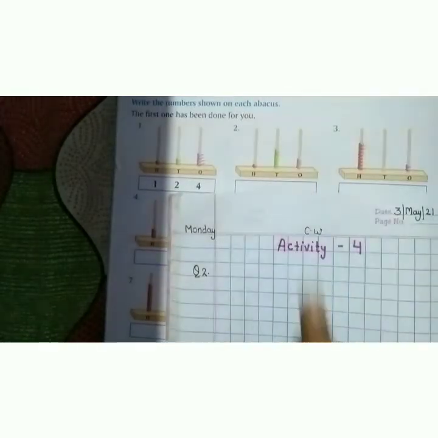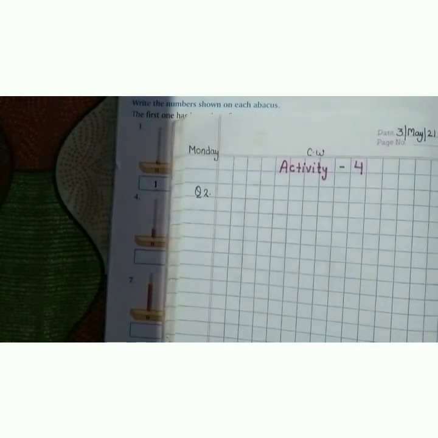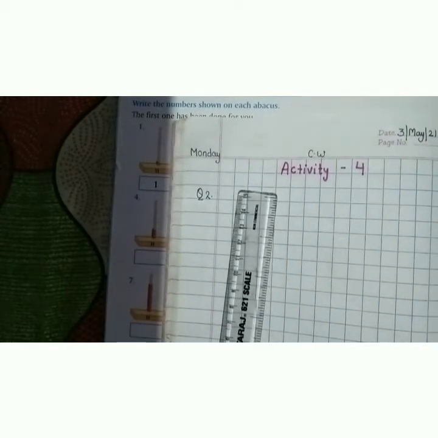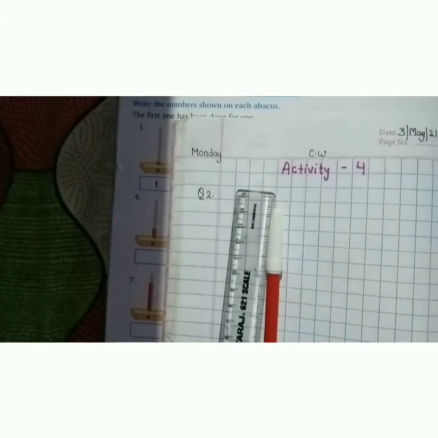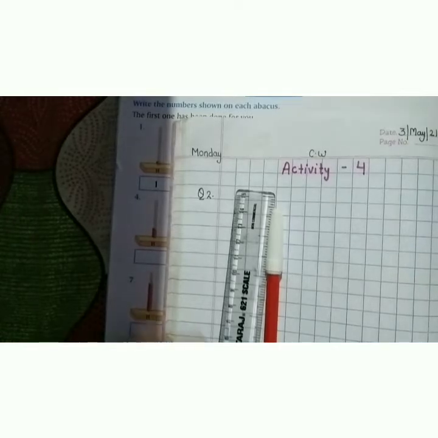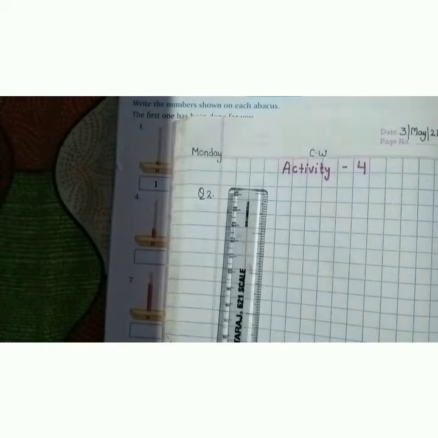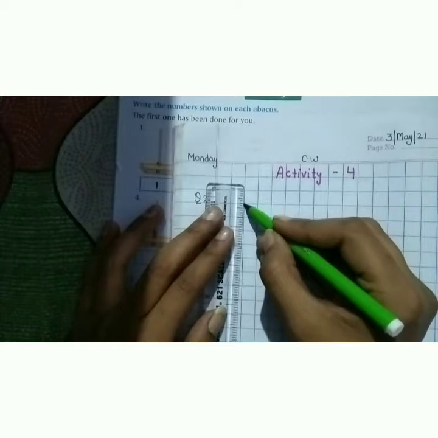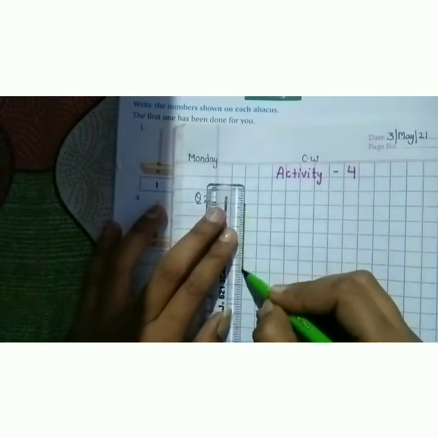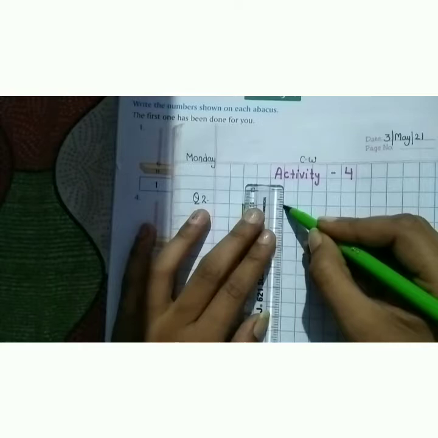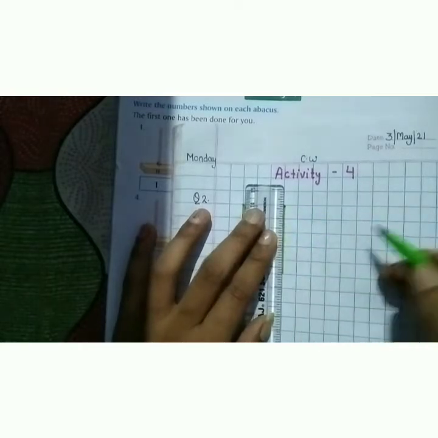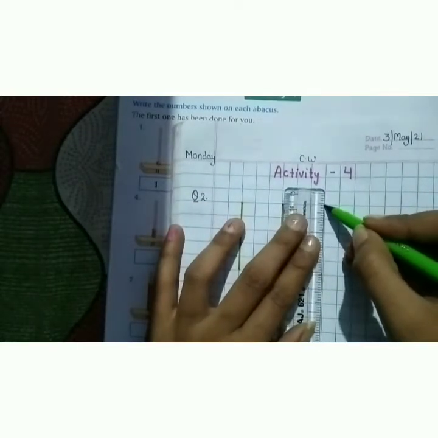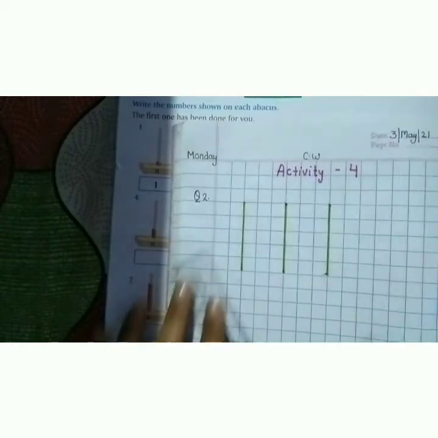Now draw the abacus here with the help of sketch color and scale. You have to use sketch color and scale for the abacus. Let's draw the abacus. First, make 3 sticks. 1, 2, 3, like this.